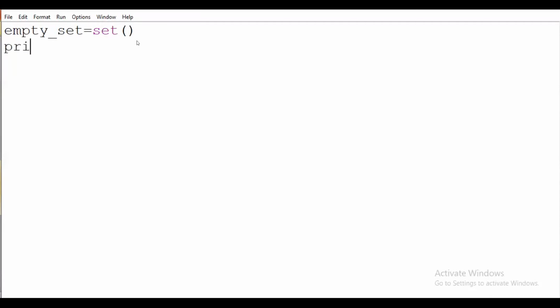Okay, then I will do a print of empty set. Okay, this line will return some output. Can anyone tell, will this line return some output?